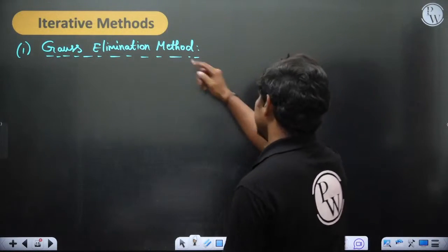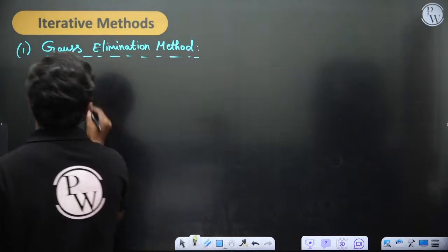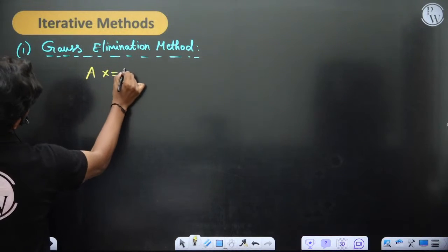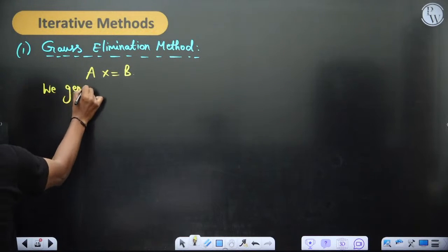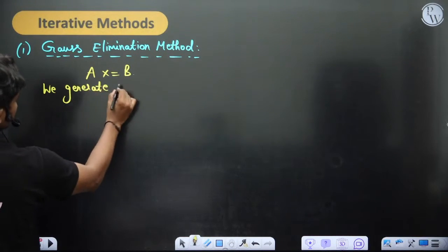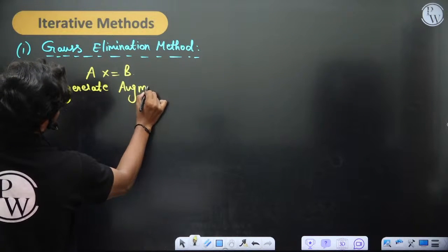Then coming to the Gauss elimination method. What we do in the Gauss elimination method: Ax is equal to b is what you have, of course. So we generate the augmented matrix. I've told you, when doing rank calculations, how to calculate the augmented matrix.